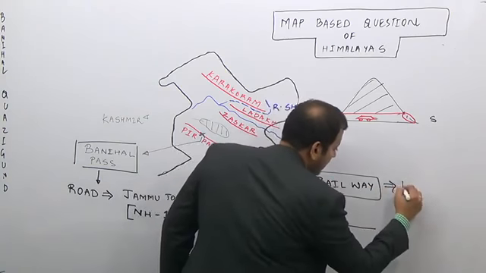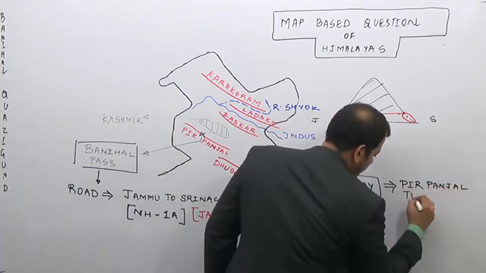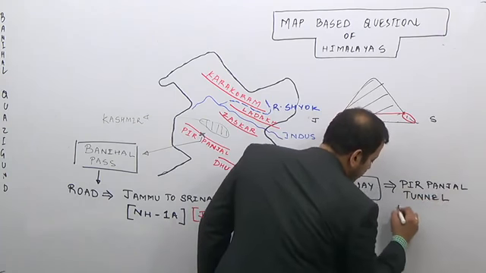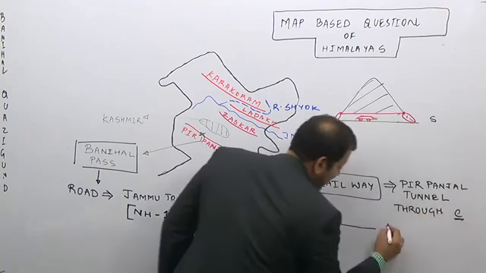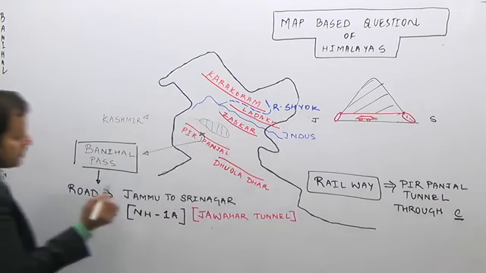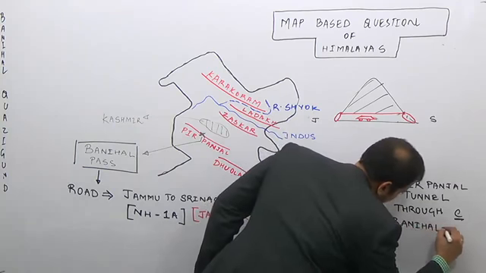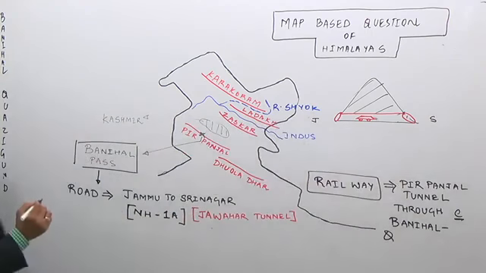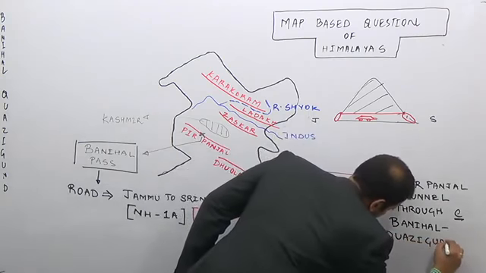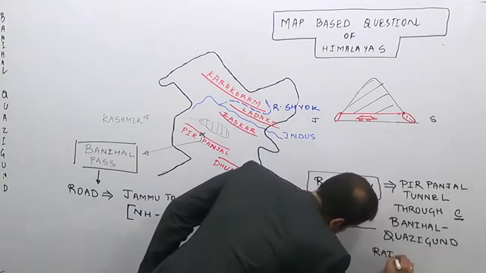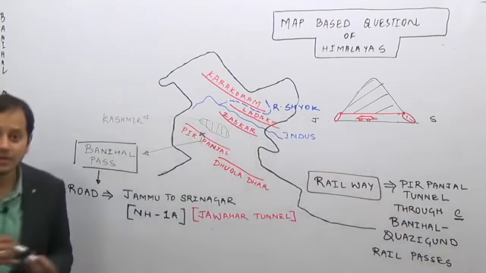In fact, there is the Pir Panjal Tunnel, through which the Banihal-Kazikund railway line passes.